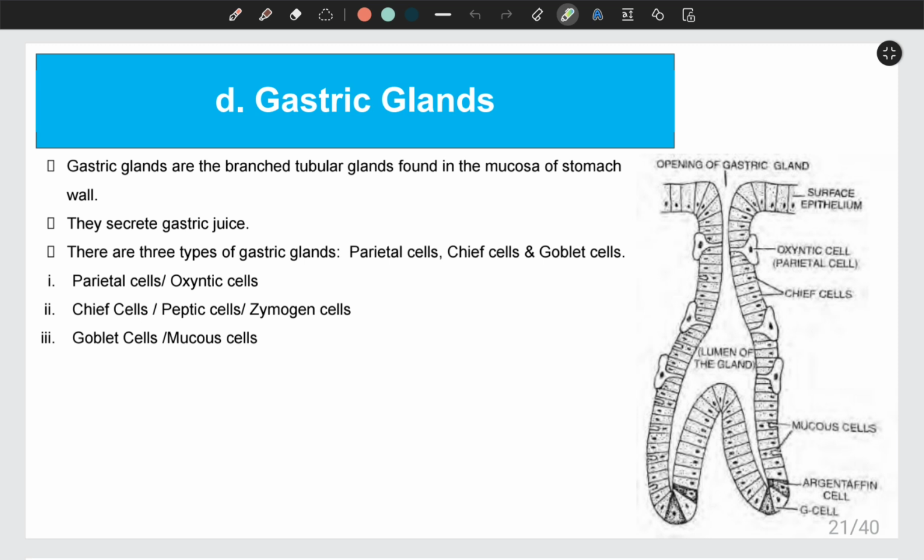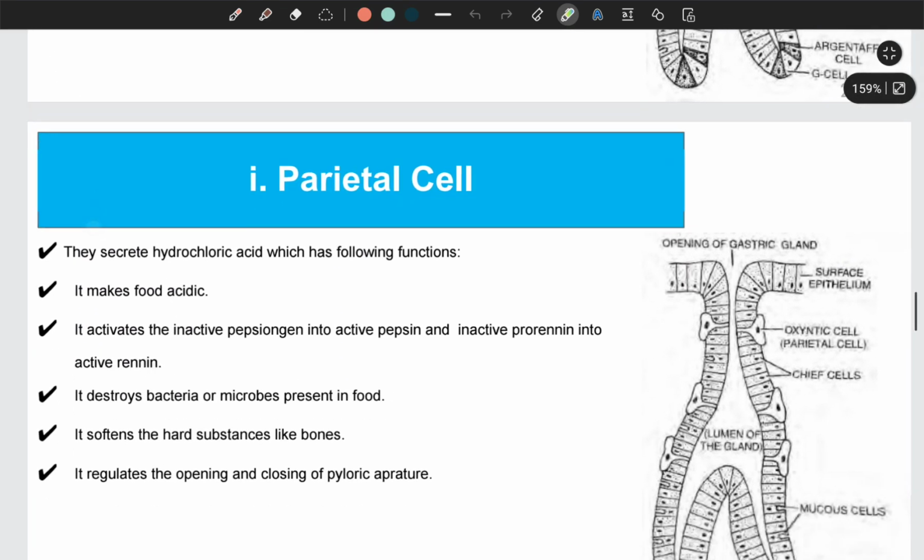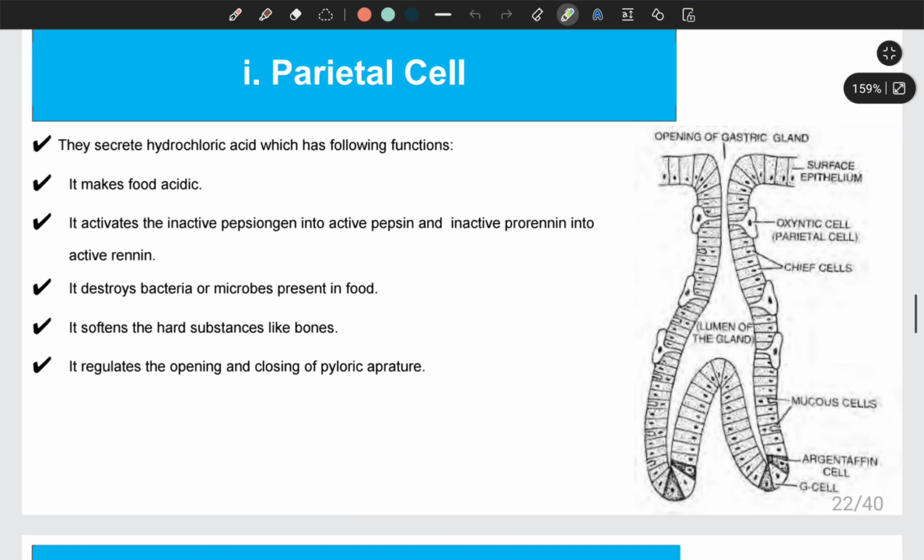The first is the parietal cell. It is also known as oxyntic cell. Then we have chief cells, and we have goblet cells. So each cell secretes different juice in the stomach. Like the parietal cell, which is present in the gastric gland, it secretes acid known as hydrochloric acid, and this acid has a very important function during digestion of food.